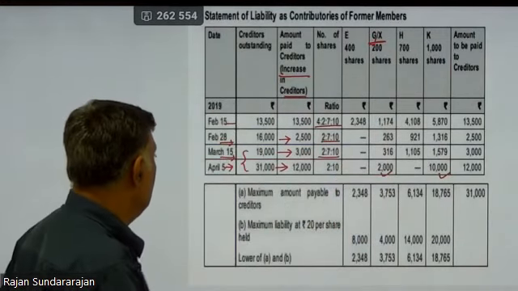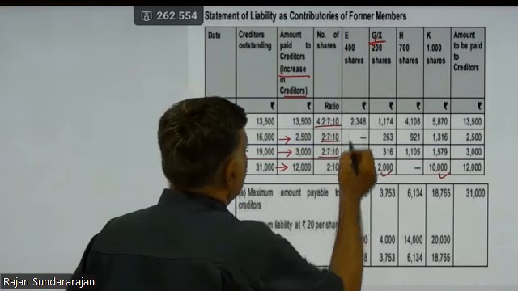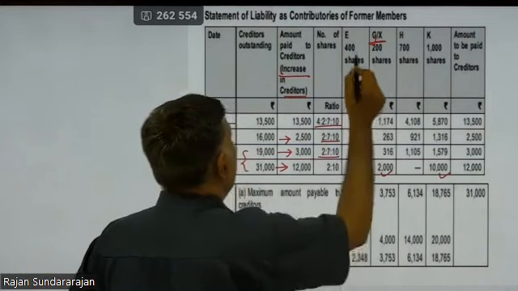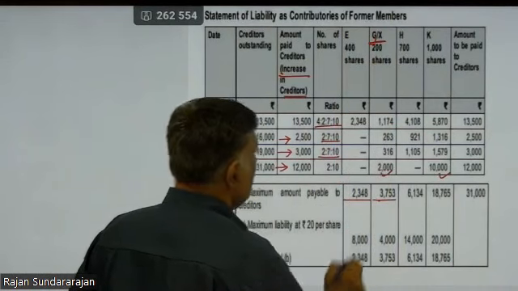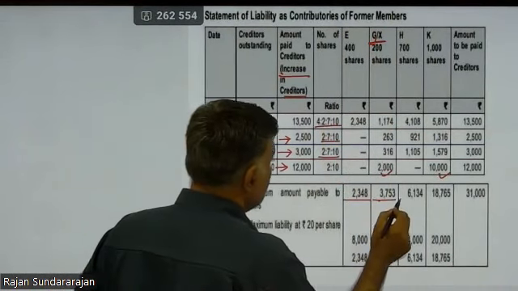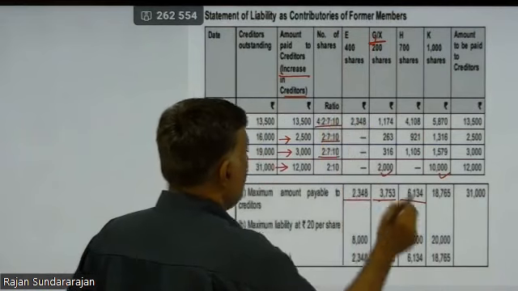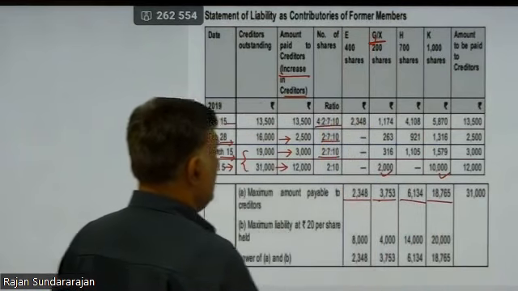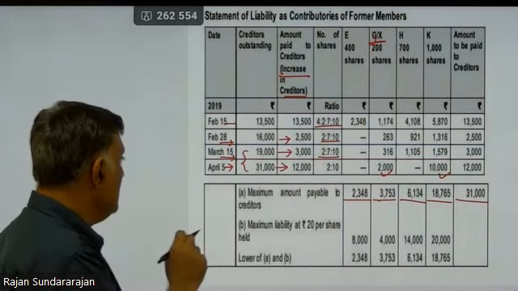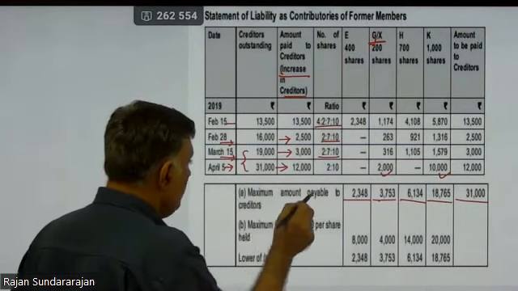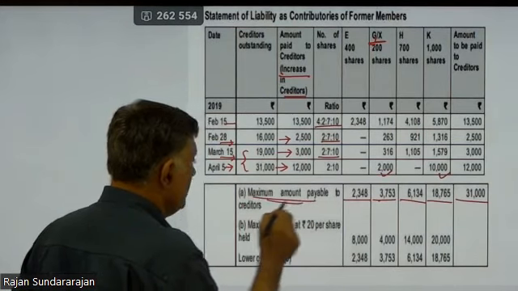So if I sum up all the numbers, I will get 2348 for E. For G bar X, it will be 3753. For H, it will be 6134. For K, it will be 18,765. If I add up everything, I'll get 31,000. This is the maximum amount payable to the creditors.